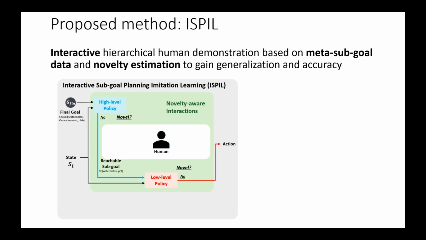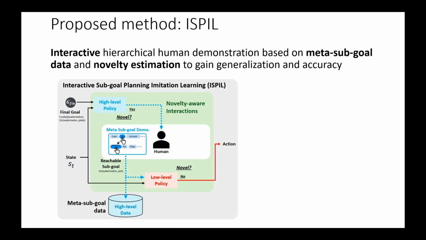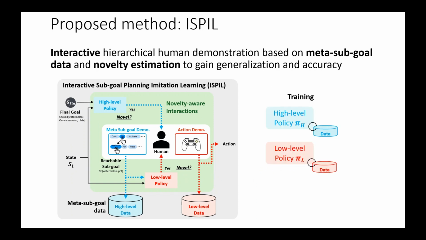The demonstrations are collected based on novelty estimation of the state. When a state is detected as novel in the high-level policy, the human has to provide the meta sub-goal data with information about the causalities between sub-goals. If the novel state is detected in the low-level policy, the human has to provide the physical robotic action. After the demonstrations are collected, the policies are trained with their respective data.